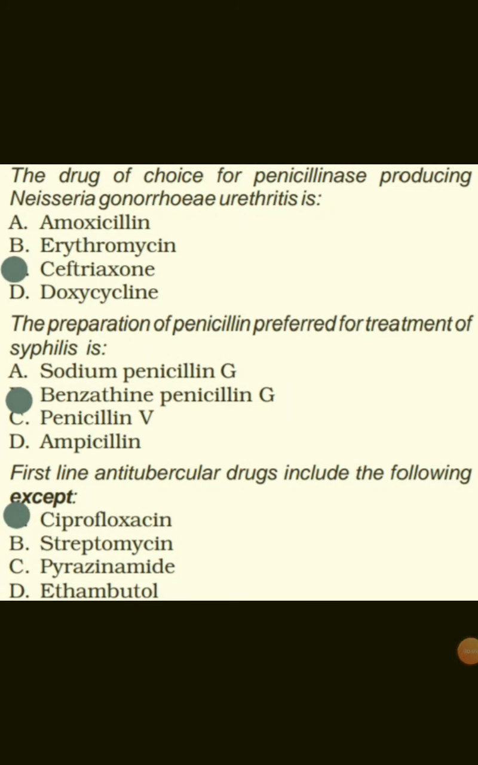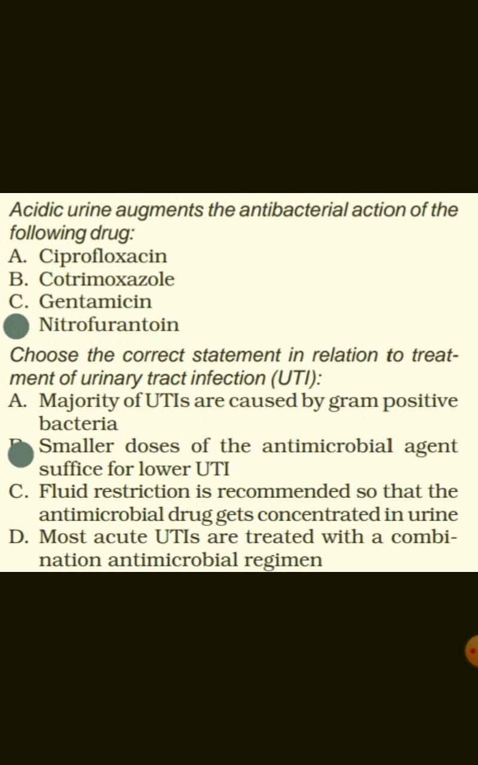The drug of choice for penicillinase-producing Neisseria gonorrhoeae urethritis is ceftriaxone. The preparation of penicillin preferred for the treatment of syphilis is benzathine penicillin G. First-line anti-TB drugs include the following except ciprofloxacin. Acidic urine augments the antibacterial action of the following drug, that is nitrofurantoin.